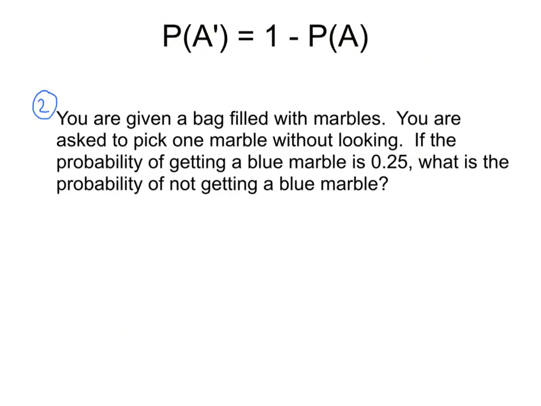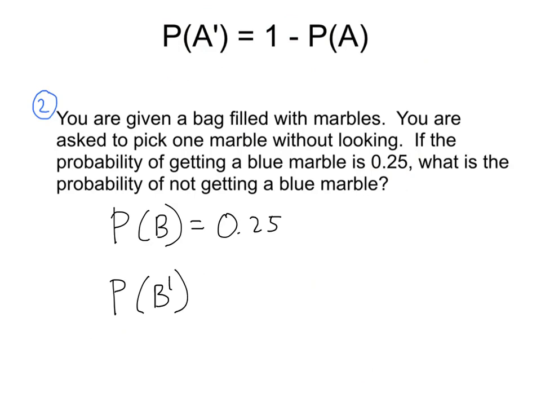You're given a bag filled with marbles. You are asked to pick one marble without looking. If the probability of getting a blue marble is 0.25, what's the probability of not getting a blue marble? In other words, let's say that B is the event getting a blue marble. Well, we could say that the probability of event B is 0.25. So what are we looking for? We're looking for the probability of not getting a blue. In other words, we're looking for the complement of getting a blue, and we would represent it this way.